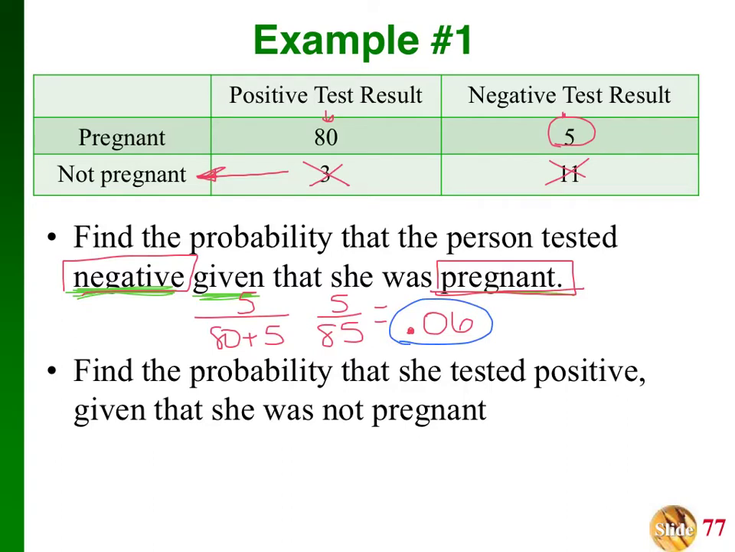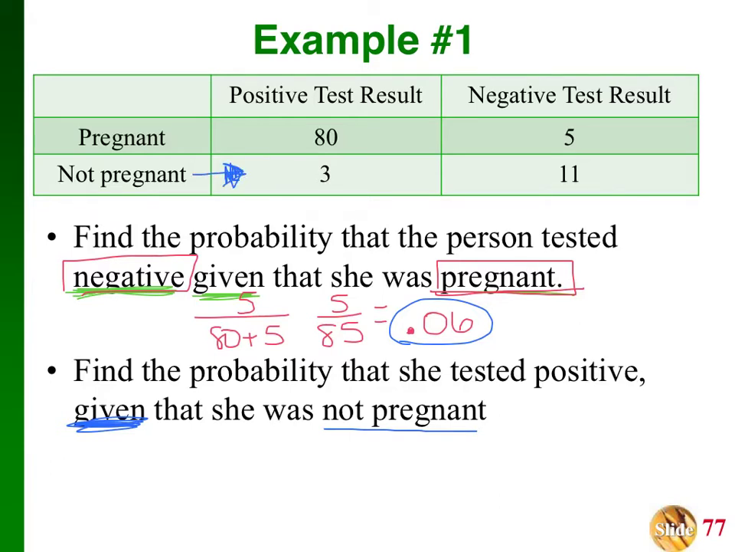All right, let's try the next one. Find the probability that she tested positive given that she was not pregnant. All right, so I'm going to go through and erase all these little markings because I no longer need those. How cool is that little trick? All right, now I'm going to be writing in blue. So given that she was not pregnant means I'm going to go up here at the not pregnant and I'm going to use those numbers.